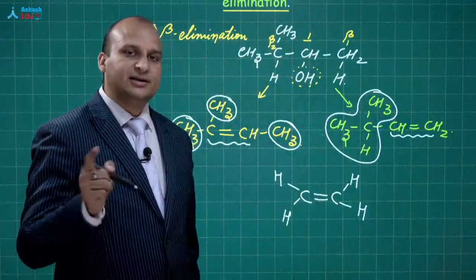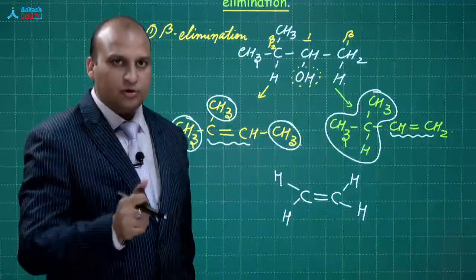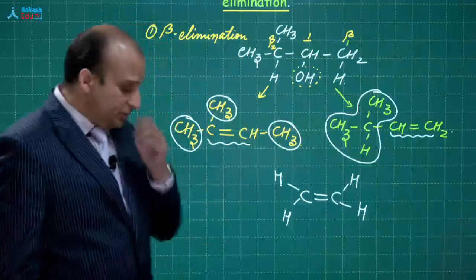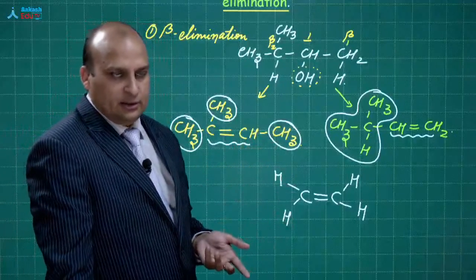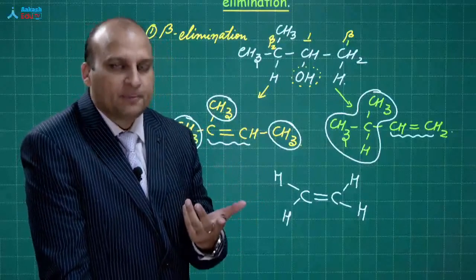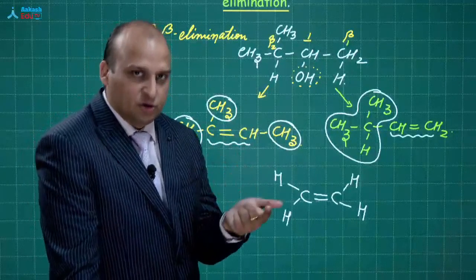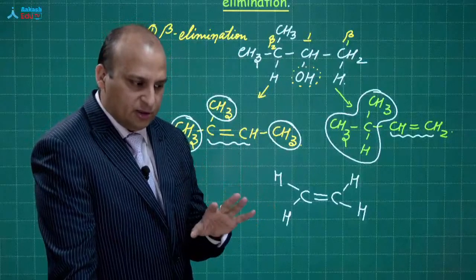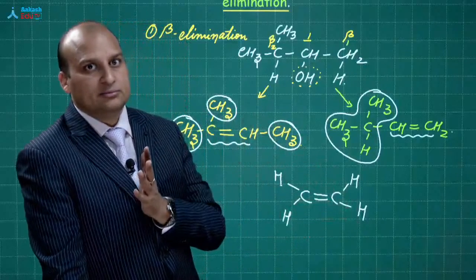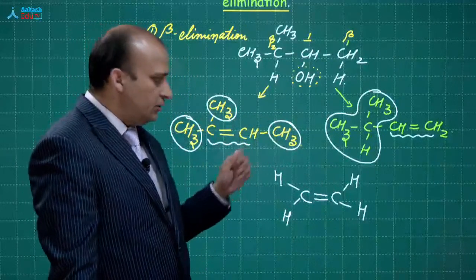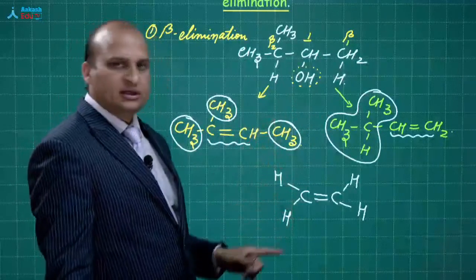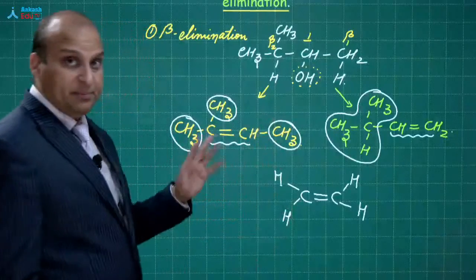More substituted alkenes are more stable. We will talk about the stability, but because I have taken this example of CH3, we can also consider the number of hyperconjugations, though the concept is of heat of hydrogenation. Concept is of heat of hydrogenation means when we add hydrogen, what is the amount of heat released. On the basis of that we explain the stability, but over here for the time being, because I have used CH3, let us talk about hyperconjugation also, because I have already taught you that.